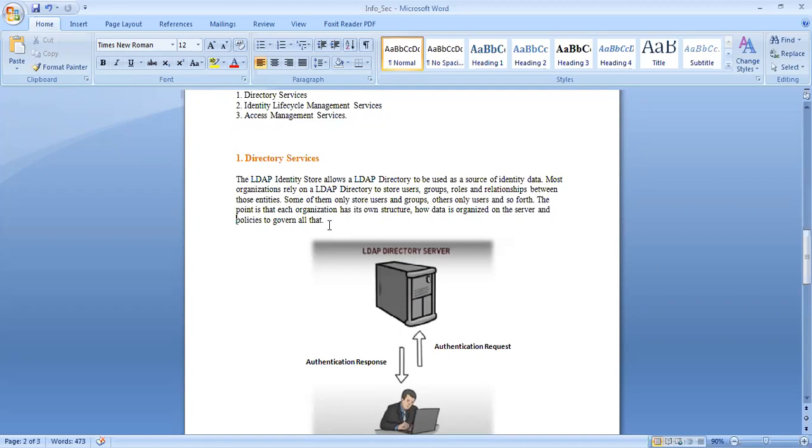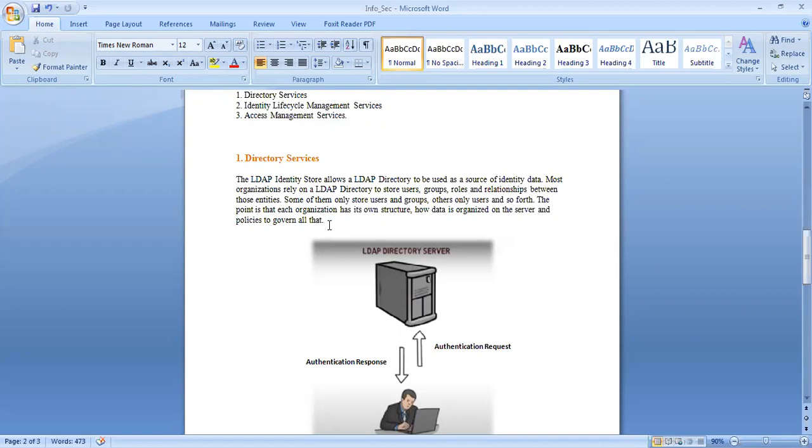It is basically a way of speaking to the Active Directory. It is the protocol which helps the client interact with the Active Directory server.